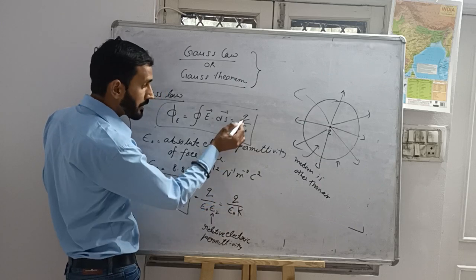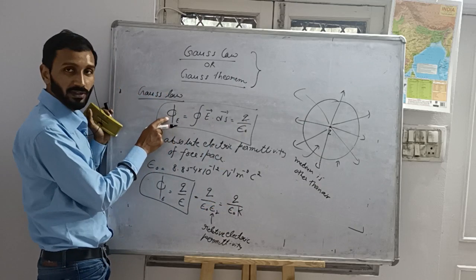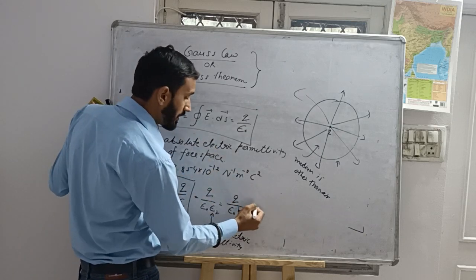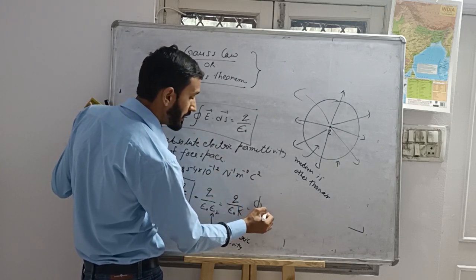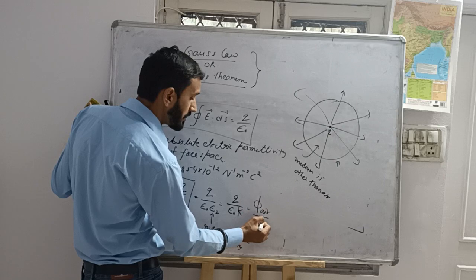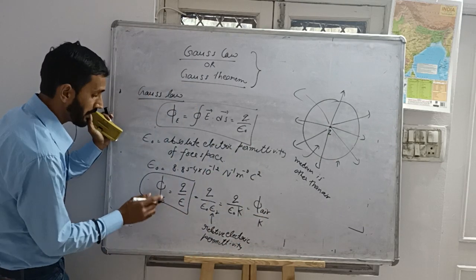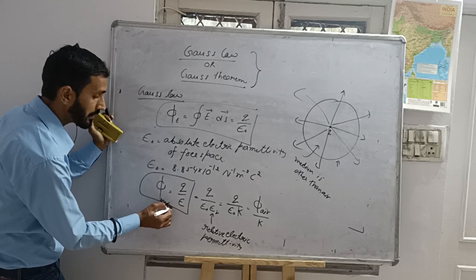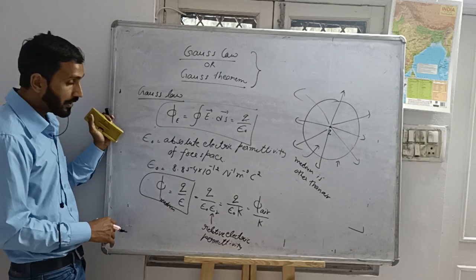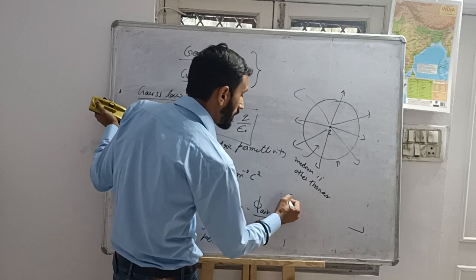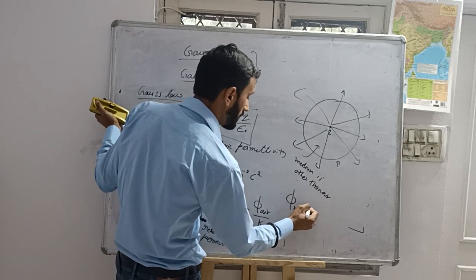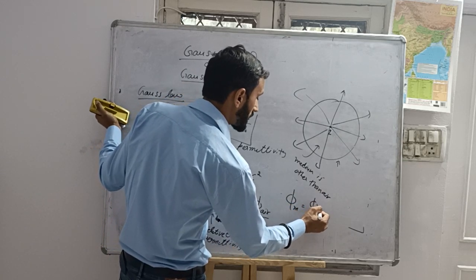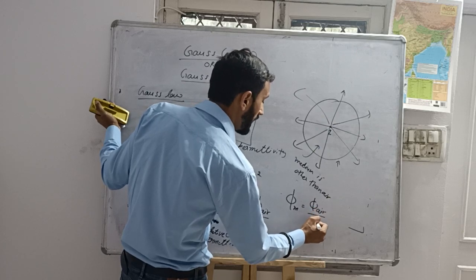Q by epsilon naught is the flux when the medium was air. We can write it as flux when the medium was air, K is the dielectric constant, and this is the flux when the medium is other than air. Now I can write flux in a medium is equal to flux in air divided by K.